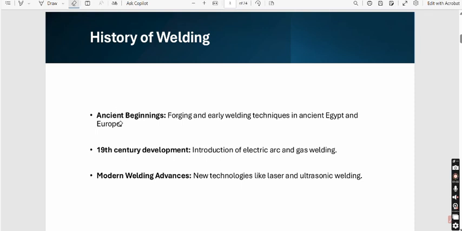If I speak about the history of welding, forging and early welding techniques were first developed in ancient Egypt and Europe. Then in the 19th century, electric arc and gas welding came into the picture. And with the development of modern advances, new technologies like laser and ultrasonic welding came into existence. So this was a small summary about the history of welding.